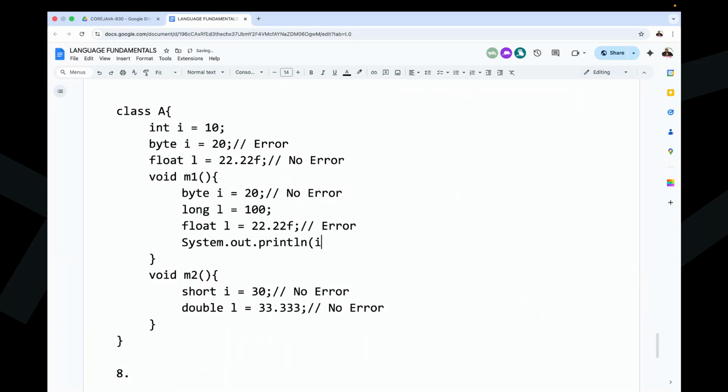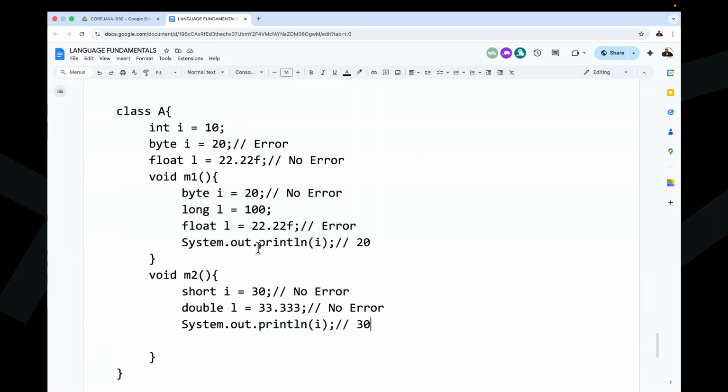System.out.println of I. If you access it here, the value is what? Highest priority is available for the local variable. It will be 20. Here, System.out.println of I, if I use it now, what value are we able to get? 30. The local variable value is 30. Got it?